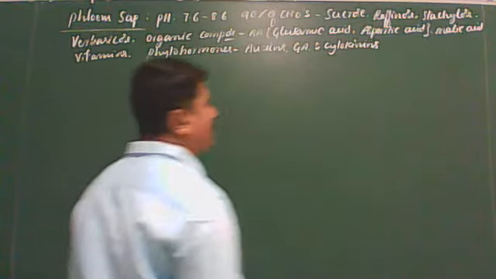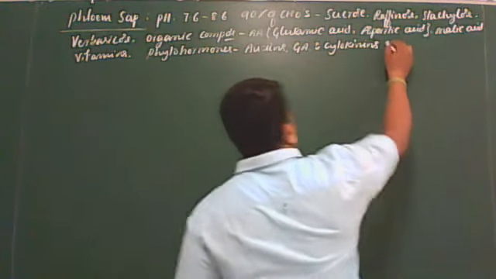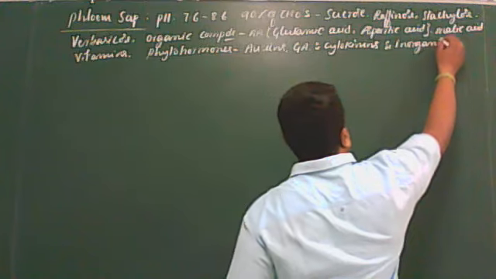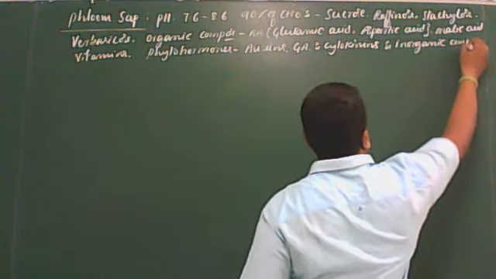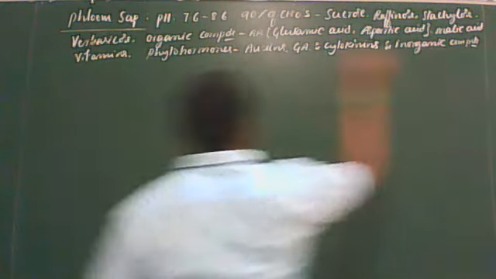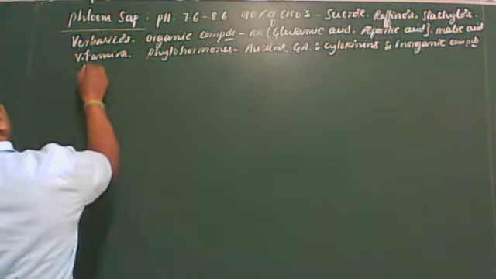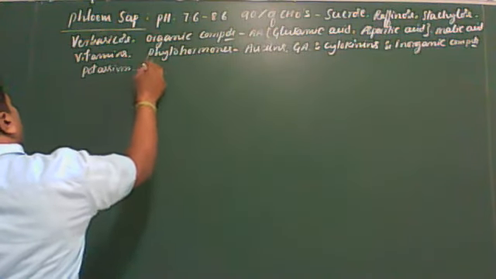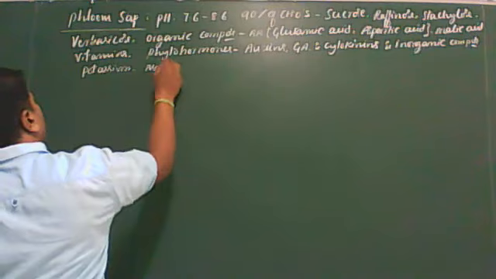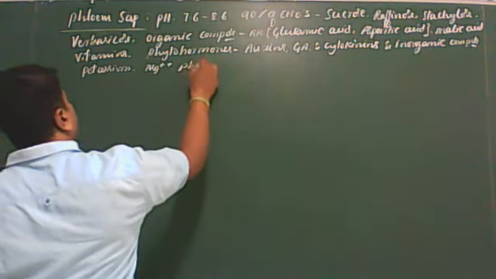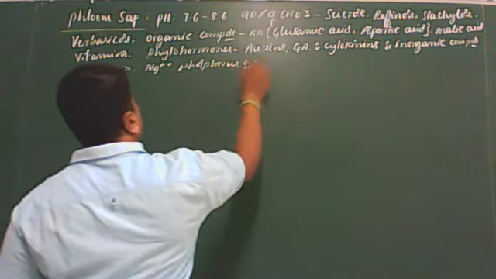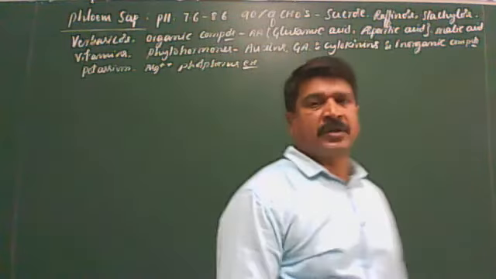These are the phytohormones. And inorganic compounds like potassium, magnesium, phosphorus, etc. So this is the chemical composition of the phloem sap.